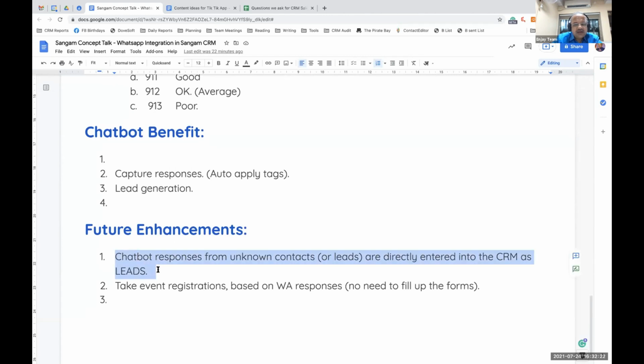Okay, most probably this will be released to all of you in the coming week. We had been testing this for quite a long time, and now it is ready to be released. Once it is released, one new thing it will bring is that if some unknown contact responds, a new lead will be created. So you at least know that you have to phone this person. Then you will be able to take registration based on WhatsApp responses once we release the events module in CRM. As of now, we have not released the events module. We'll release it soon.